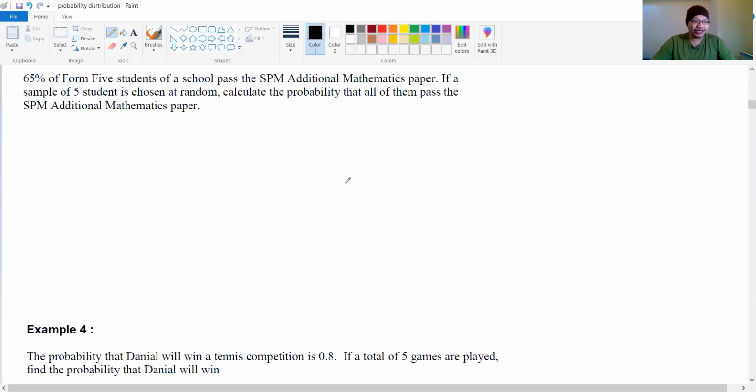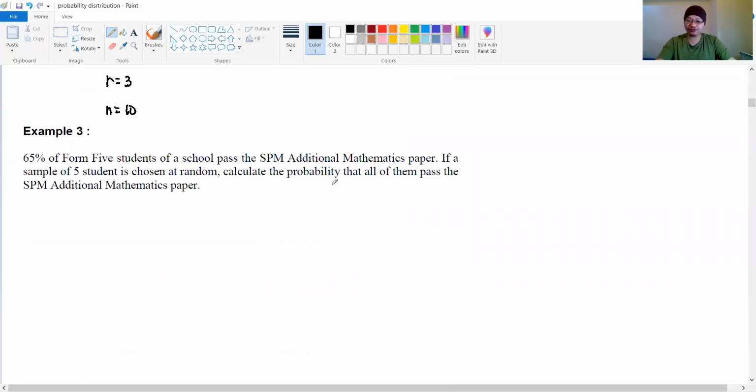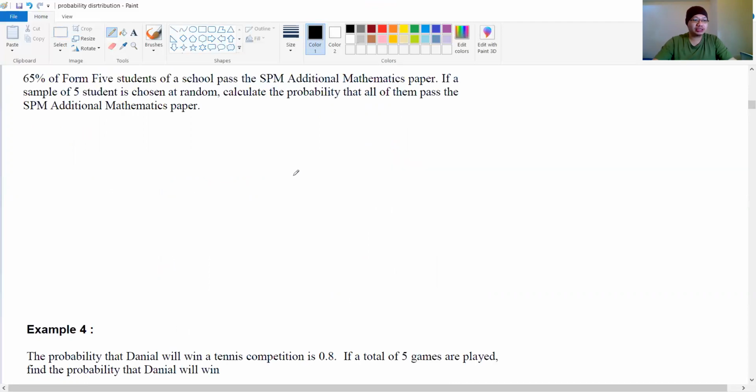Now look at example 3. What do we have here? 65% of Form 5 students of a school pass the SPM additional mathematics paper. So 65%. Now guys, you already learned probability before, in modern maths and also in the previous chapter 7, right? So 65% we can convert to a probability, and now we are talking about passing.